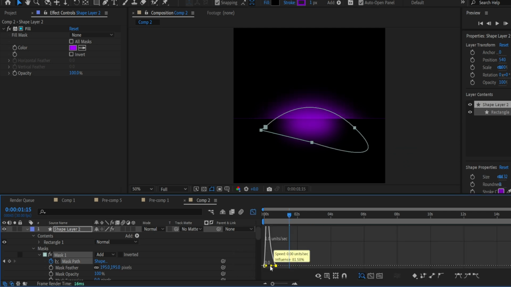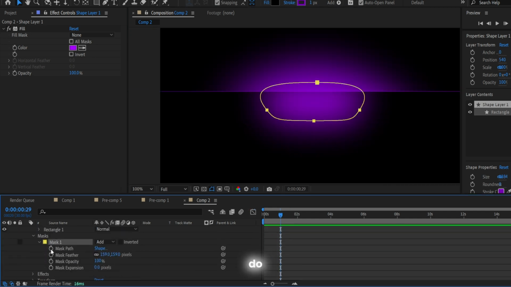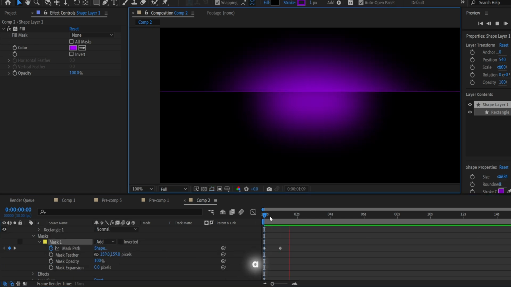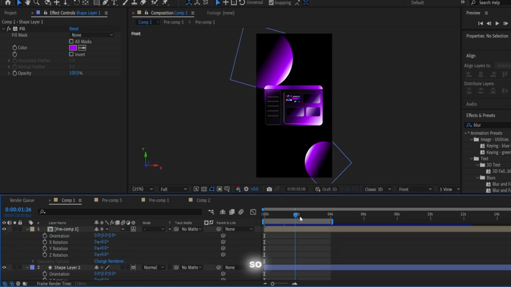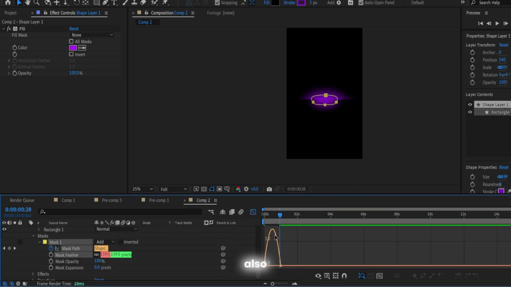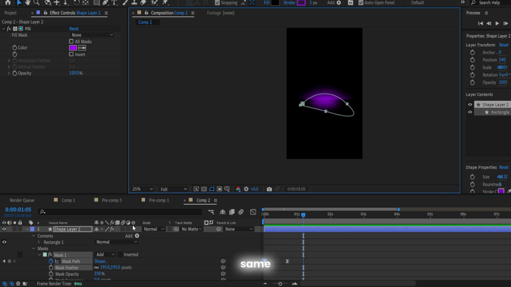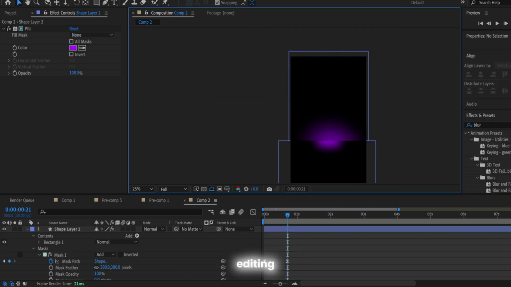I'm sorry. So guys, now you can see my graph editor. So my keyframes easy ease, and you can do it like me. It will have a good effect for our transition. So I'm also doing the same appearing with the second shadow. So I'm editing the path for it.